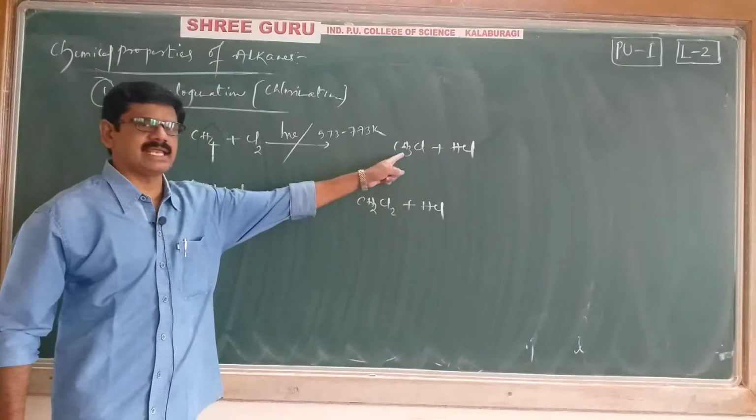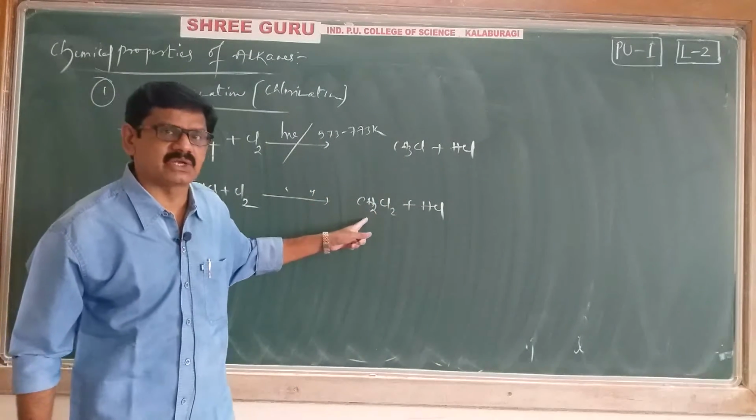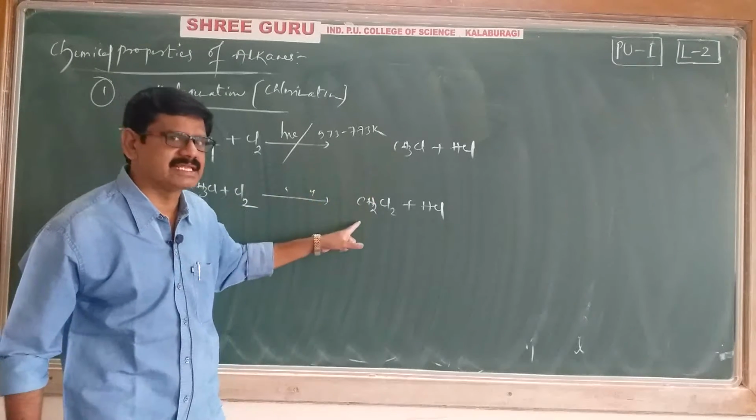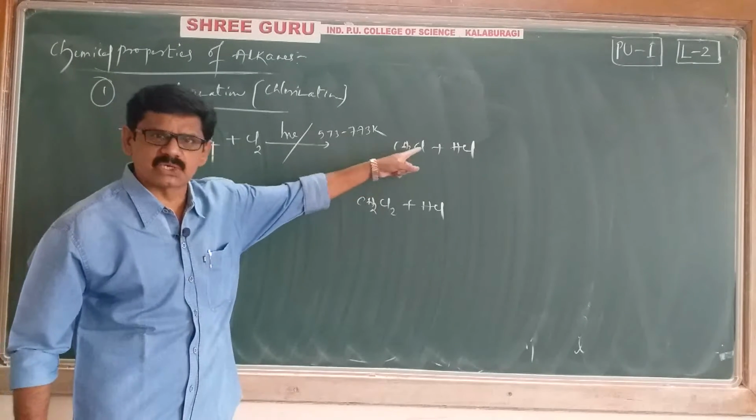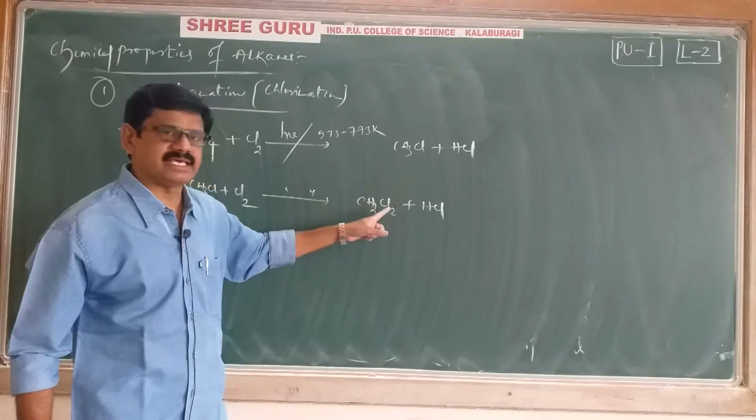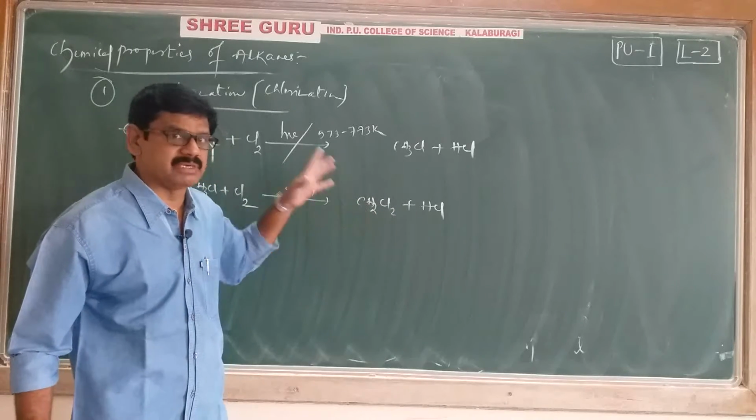Its common name is methylene chloride. Its IUPAC name is dichloromethane.